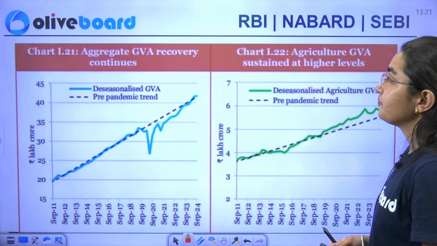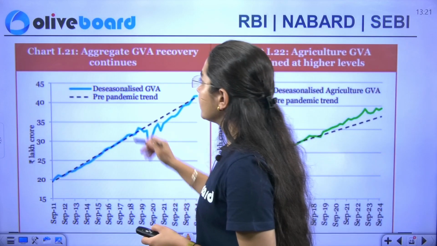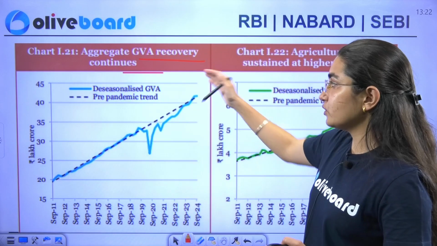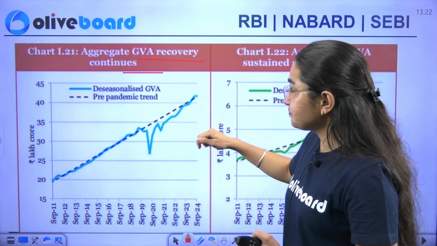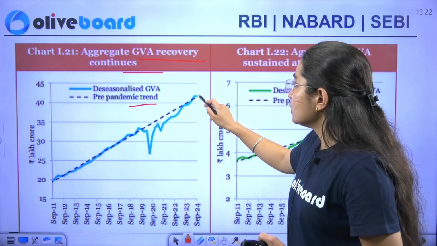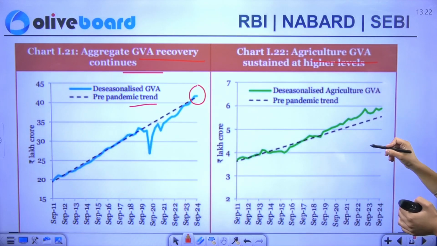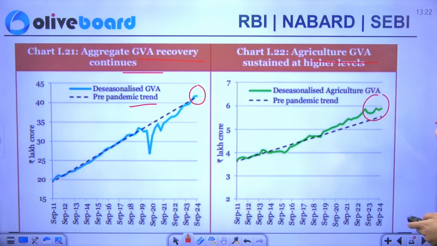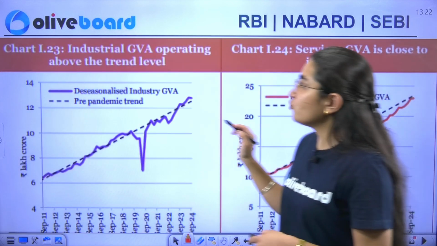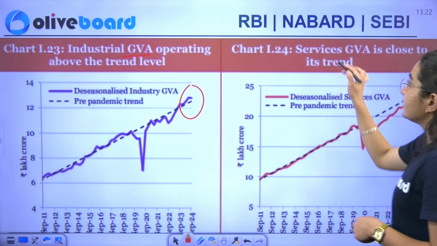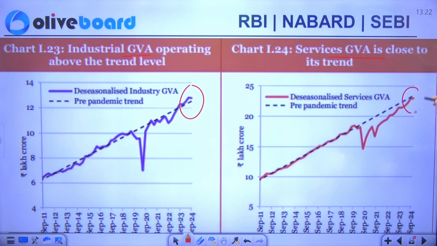Next, if I talk about this particular chart, you can see the aggregate GVA recovery here, your deseasonalized GVA and your pre-pandemic trend. It is increasing. Similarly, your agricultural GVA is still increasing. Next you have industrial GVA, and you can see it is still increasing. Next we have your services, which is near the trend.